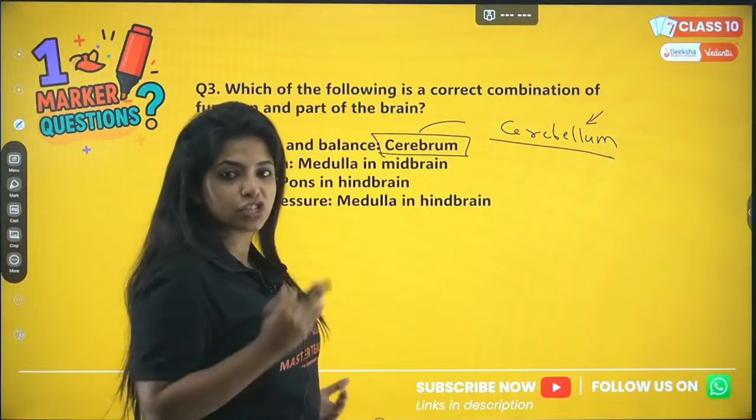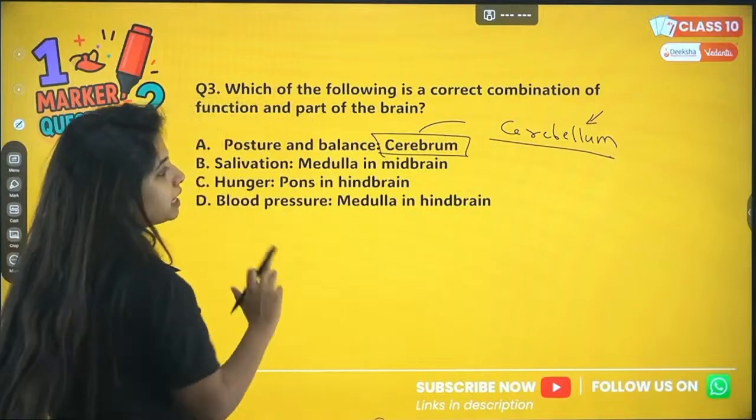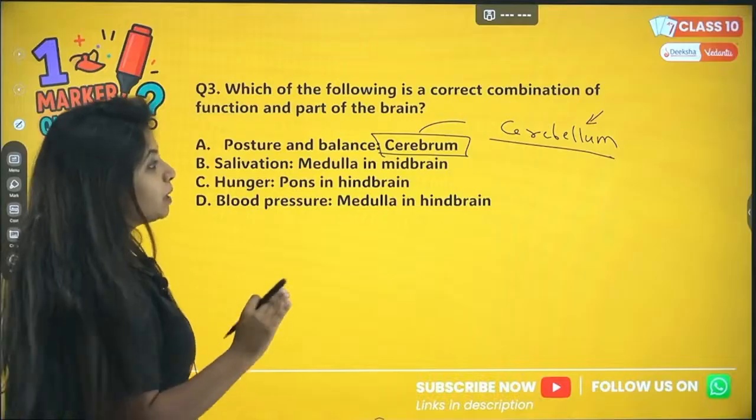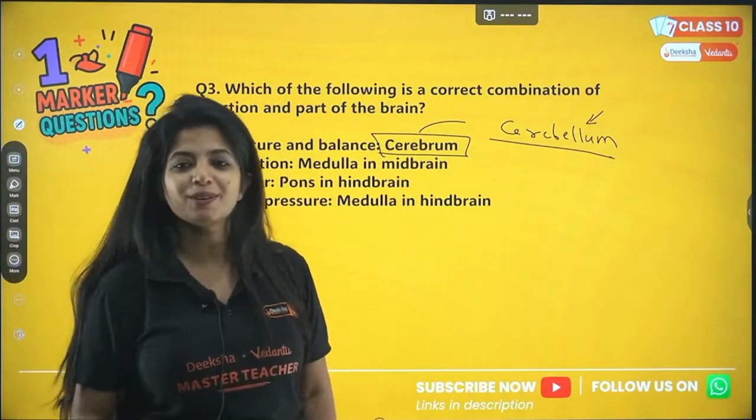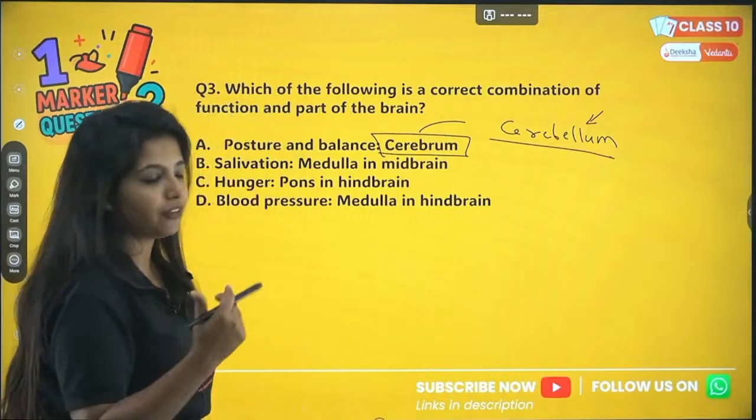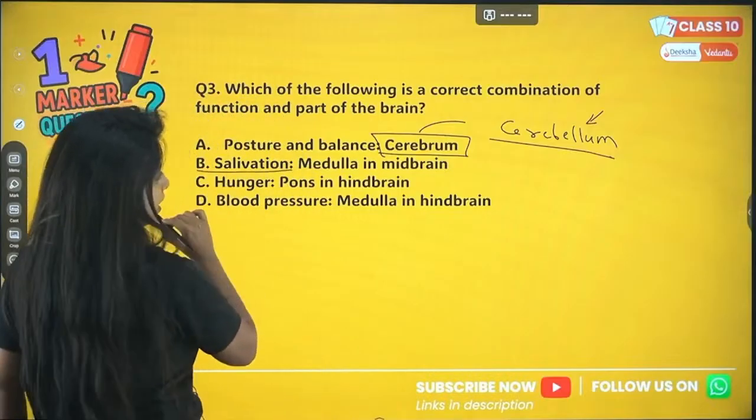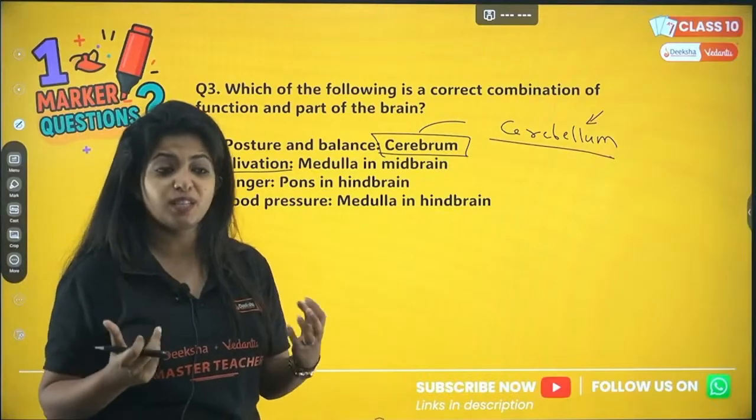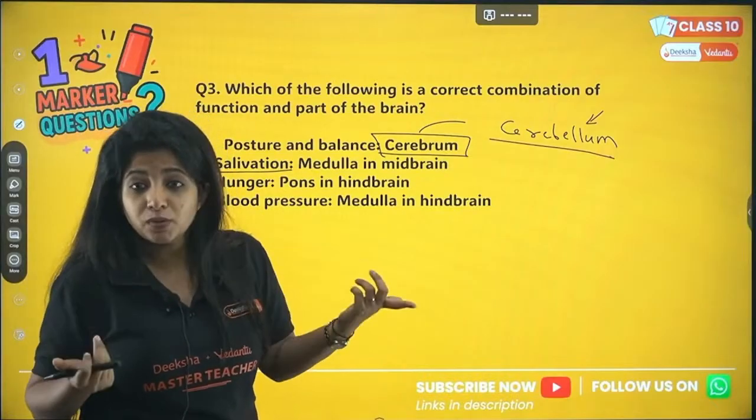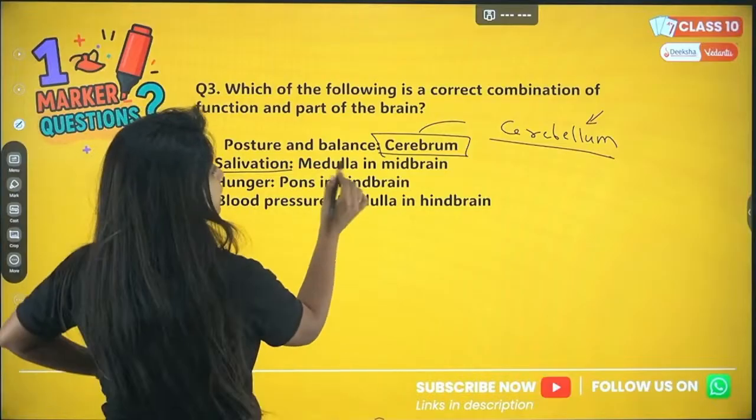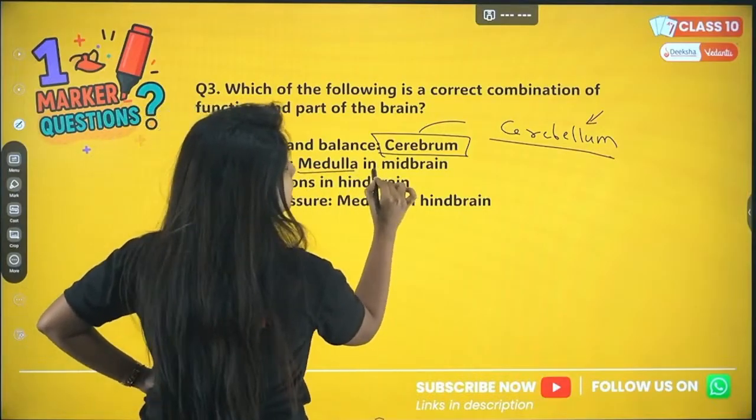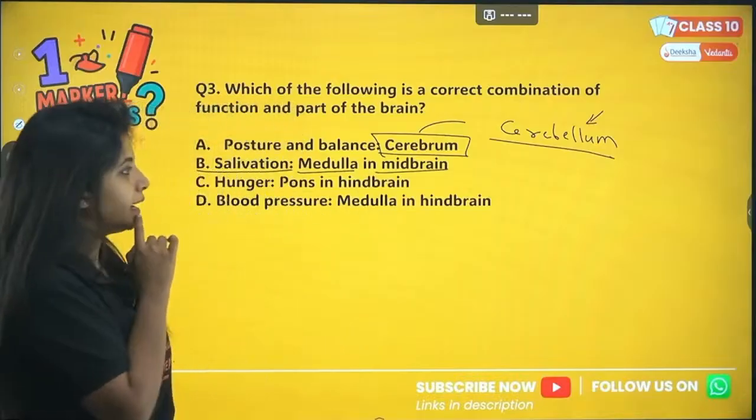Posture, it's straight. So posture and balance is by the cerebellum. Now people who drink alcohol, you might have seen they move like this. Why? Because their cerebellum is the one which is affected. Now salivation means to salivate. For example, I see food and randomly water comes in my mouth, right? Why does it happen? Who is responsible for that? So here it is written, medulla in the midbrain is responsible for that.